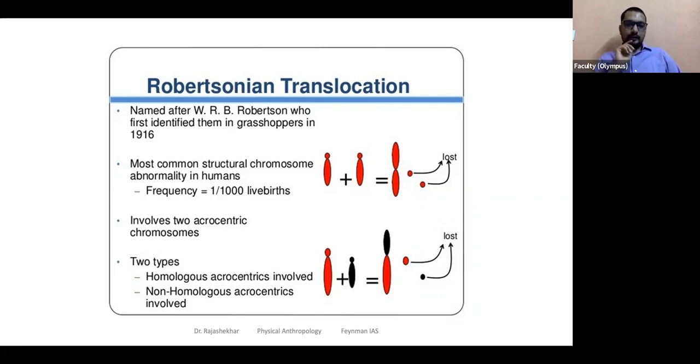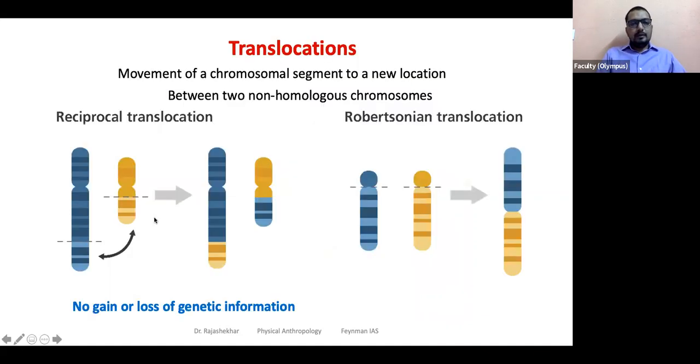I'll give you one human example, because translocation is the common form of structural abnormality in us. Compared to deletions, duplications, and inversions, translocation is more common in humans. Do you understand the difference between the reciprocal translocation and Robertsonian translocation?